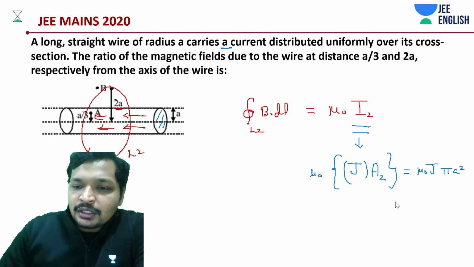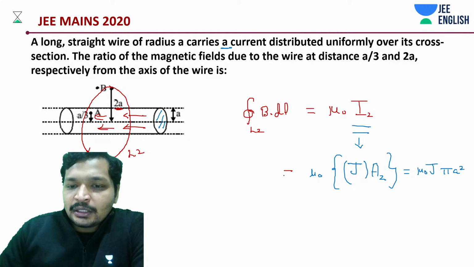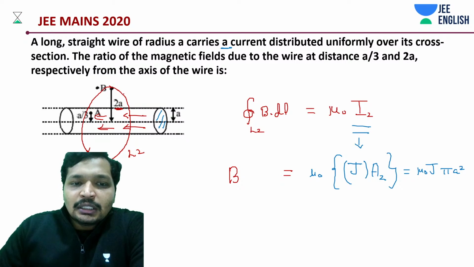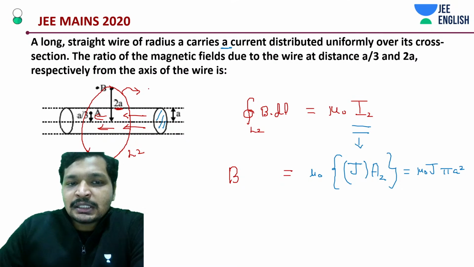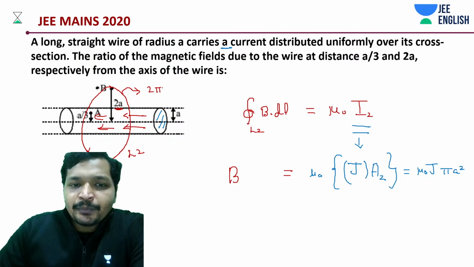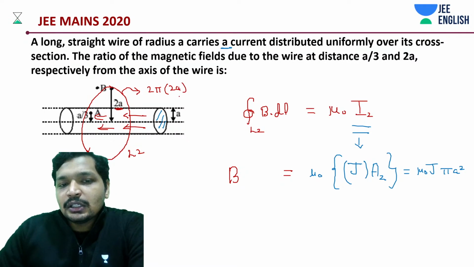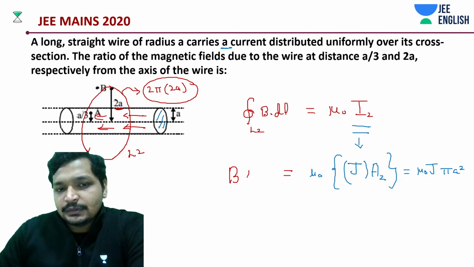In this case, what is this loop or line integral value? This circumference, how much is this circumference? 2 pi into r. R in this case is 2a, right? So it's going to be how much? 4 pi a. That's it.